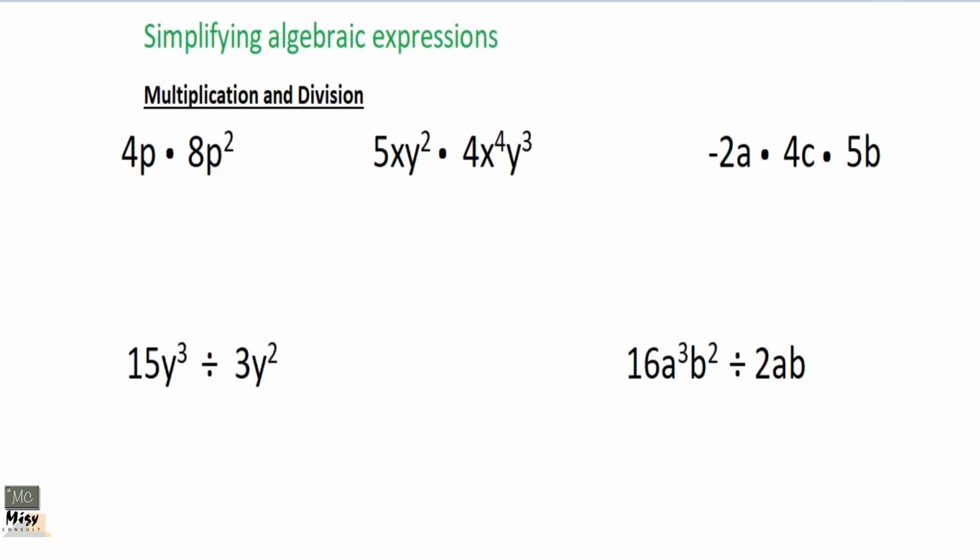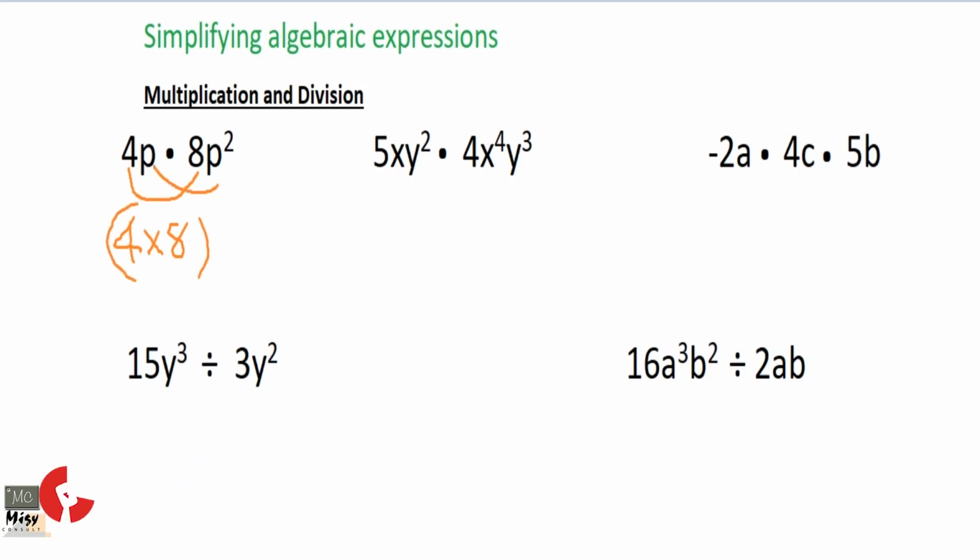Okay, so now we come to multiplication and division of algebraic expressions. And for this one, it doesn't matter what terms. Like we said, multiplication and division you can do for any terms. So all you are going to do is first multiply. When you are doing multiplication of terms, you multiply the numbers, that's the coefficients, together. So we are going to get 4 times 8. You multiply the coefficients, then you multiply the variables too.